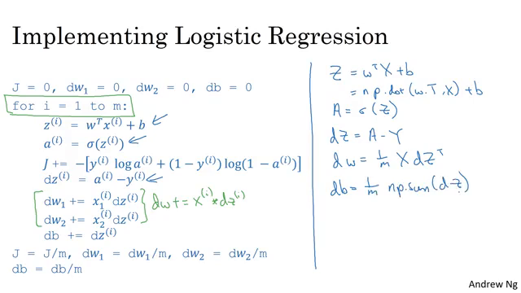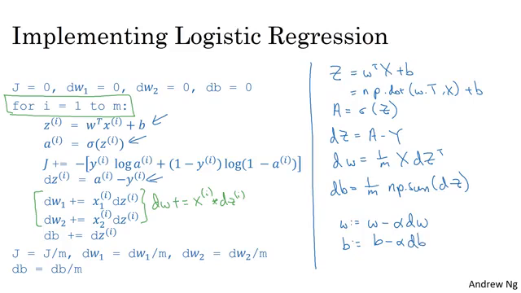So you've just done forward propagation and back propagation, really computing the predictions and computing the derivatives on all m training examples without using a for loop. And so the gradient descent update then would be, w gets updated as w minus the learning rate times dw, which we just computed above, and b gets updated as b minus the learning rate times db.